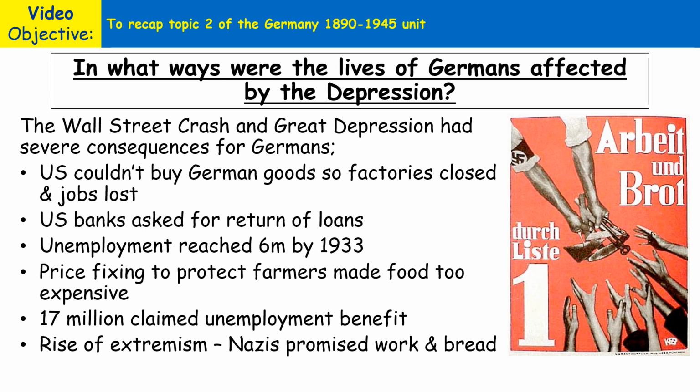So as well as an increase in support for the Nazis, there was an increase in support for the communists, and the Nazis promised to solve Germany's problems by getting people back to work and solving the unemployment problem and ensuring that people had bread or wages to buy food. So that's how the Nazis appealed to the people of Germany during the Great Depression.